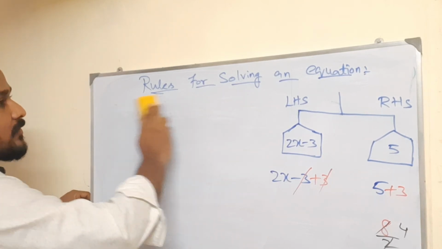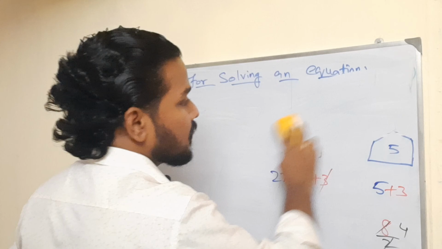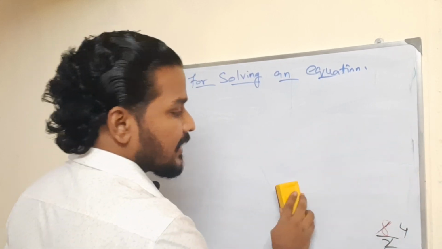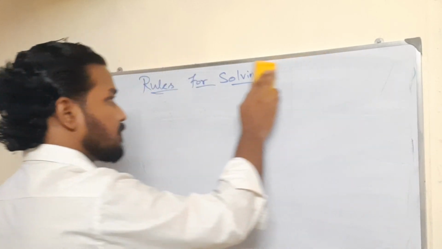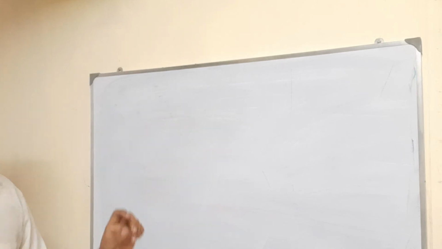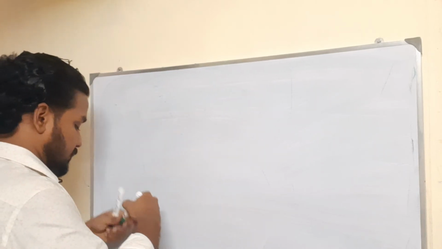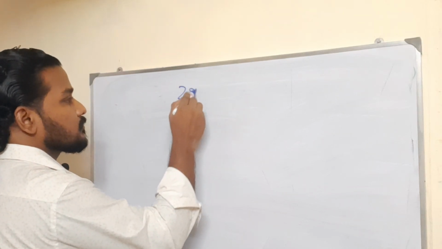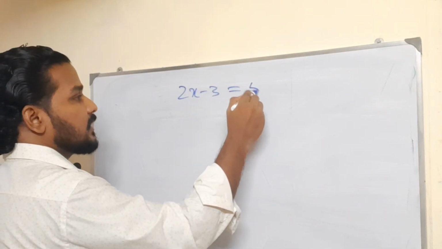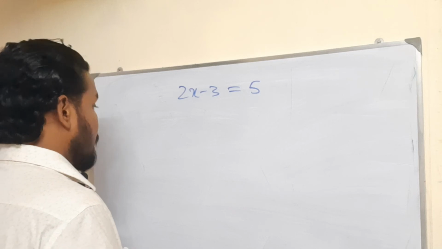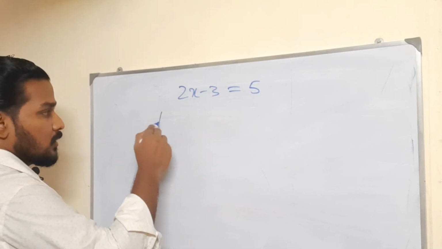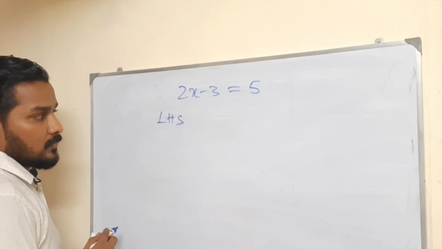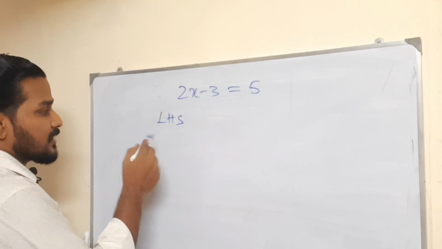Simply we are going to substitute and check whether this LHS and RHS are equal or not. 2x minus 3 is equal to 5. My dear students, now you take LHS alone. What is this? 2x minus 3.